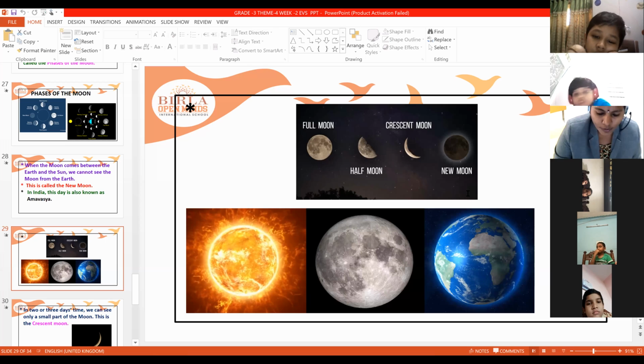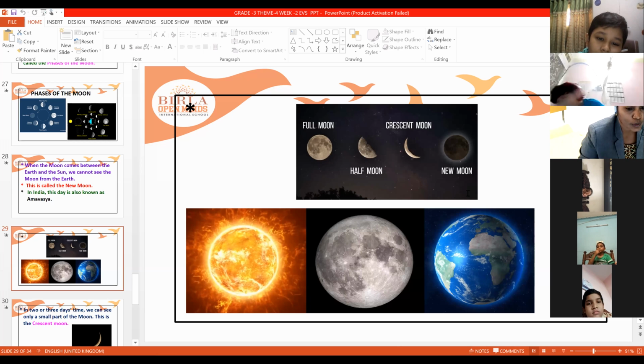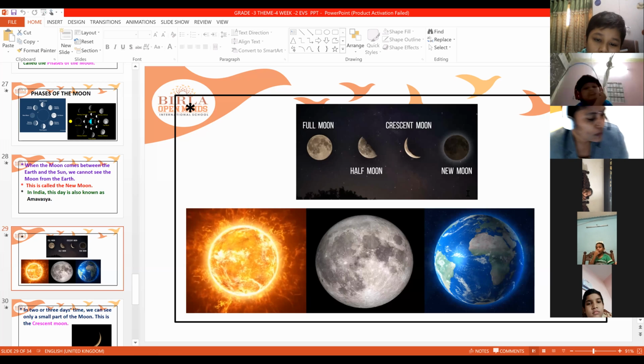After new moon day, slowly it increases, and that is called crescent moon, then half moon, then full moon. Again the cycle starts. Again from full moon, slowly it decreases, then comes to half, then gibbous, then new moon.